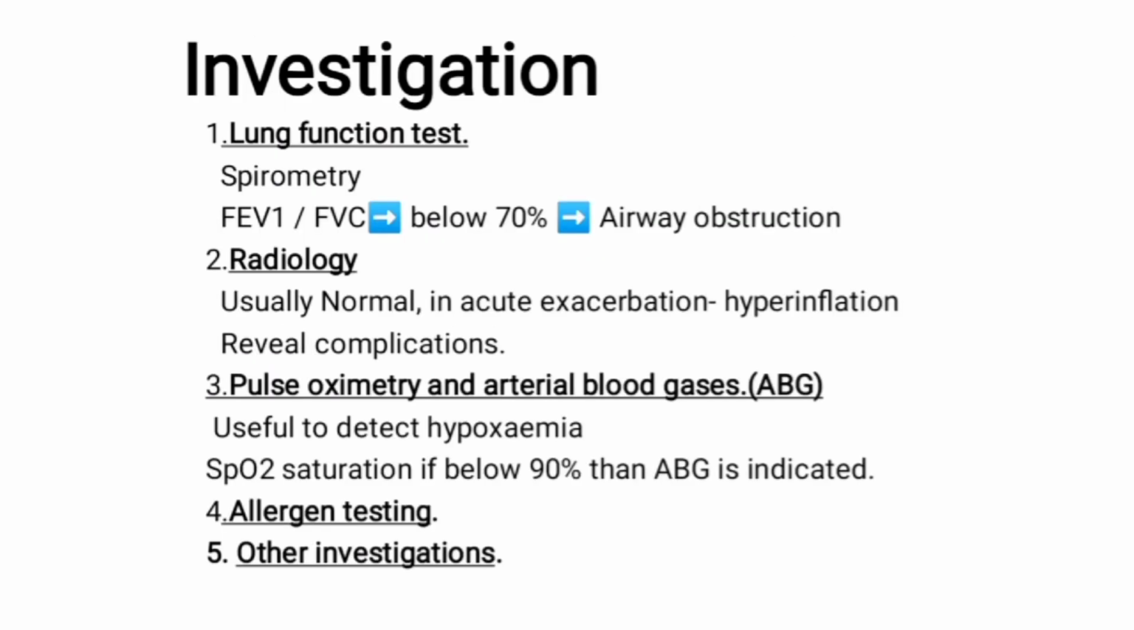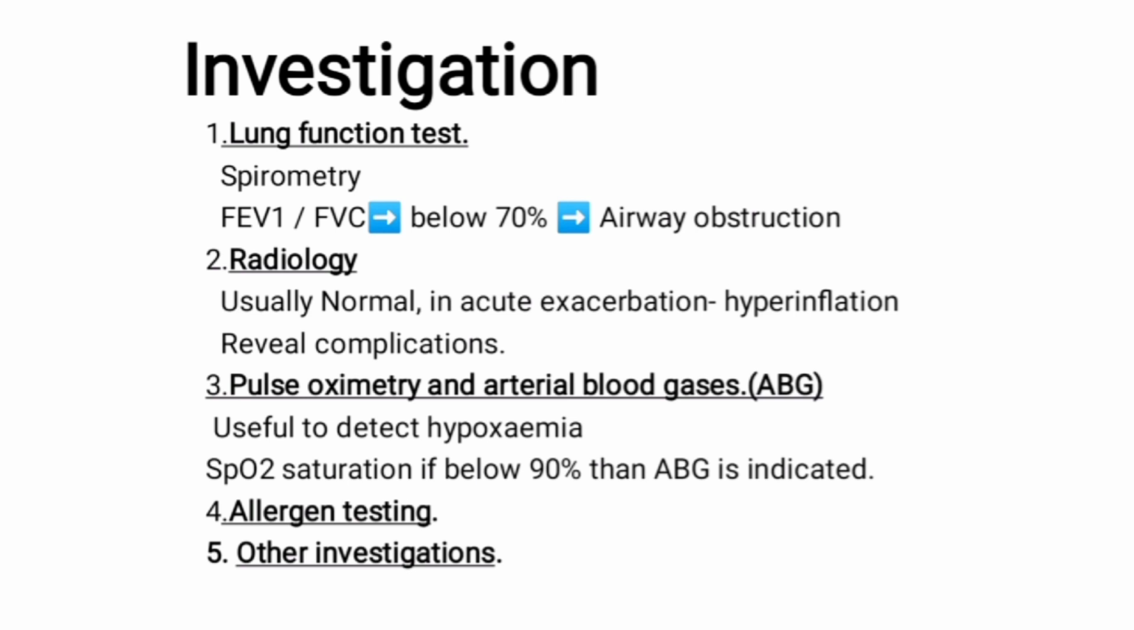Investigation. Lung function test. Spirometry is used in the assessment of the severity of the airway obstruction. Spirometry is used to calculate the residual lung volume and the ratio of forced expiratory volume to forced vital capacity. If it is below 70%, then that implies that there might be airway obstruction. Mini peak flow meters are used at home to assess peak expiratory flow rate.